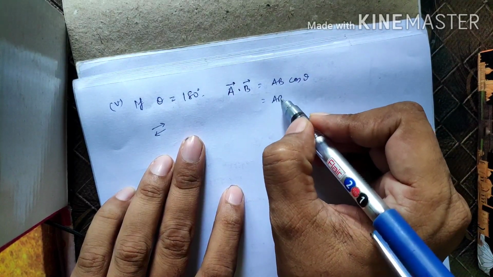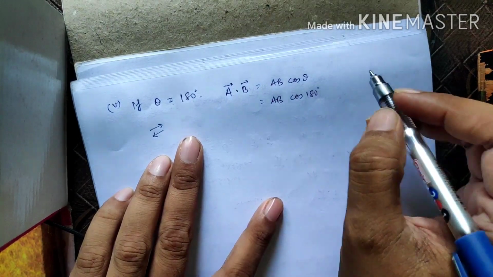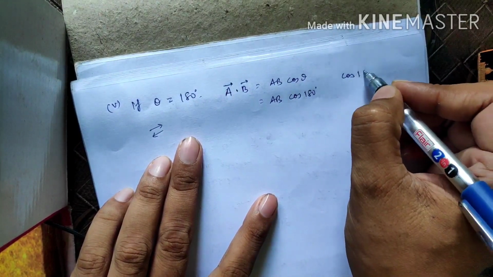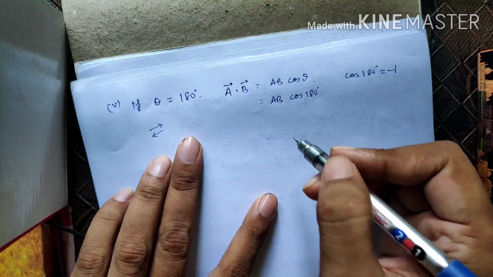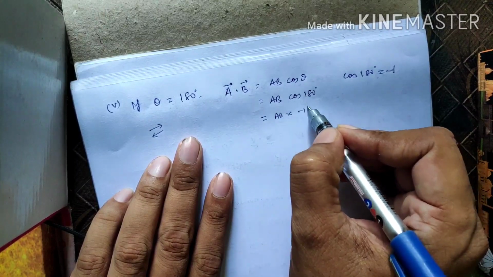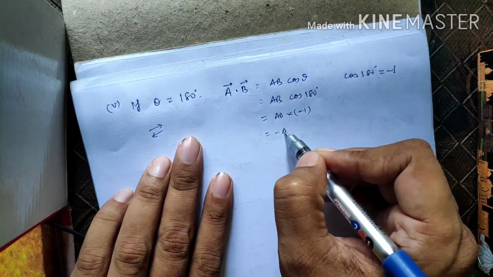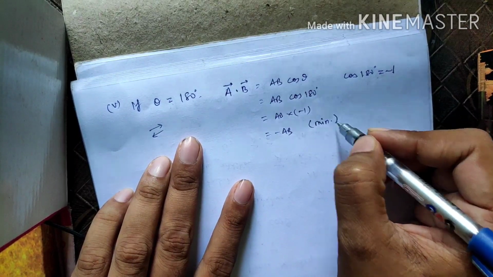So this is AB cos 180 degree. What is the value of cos 180 degree? Cos 180 degree is equal to -1. So this is AB into -1, so this is minus AB, which is the minimum value.